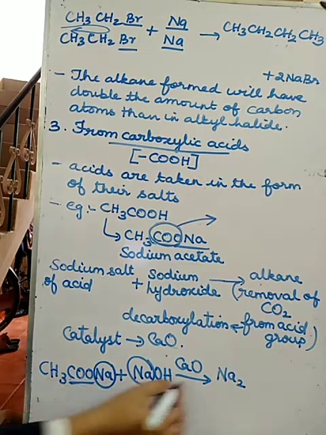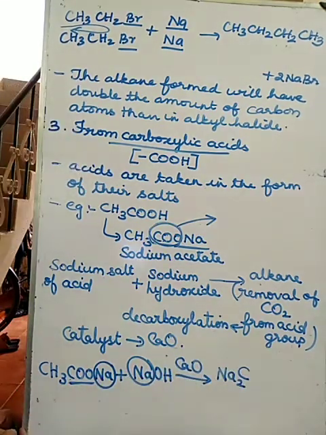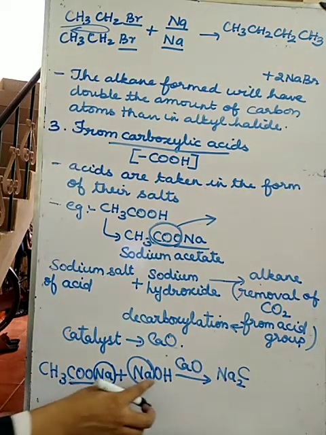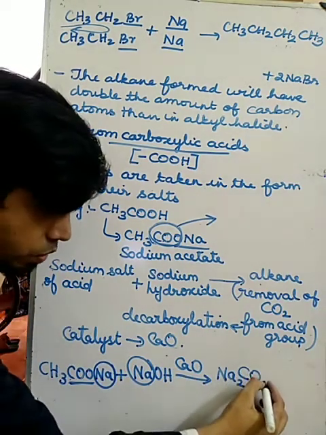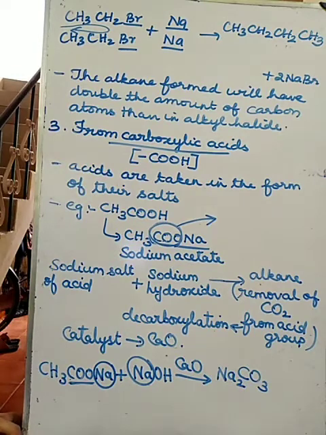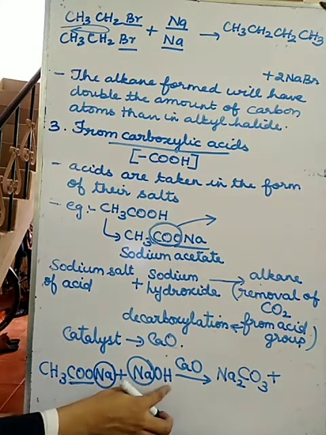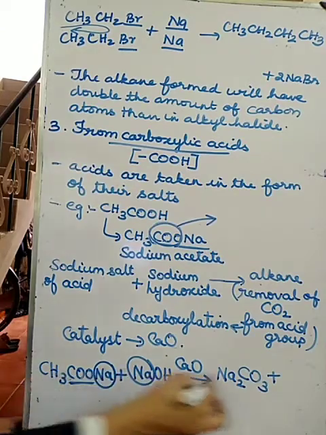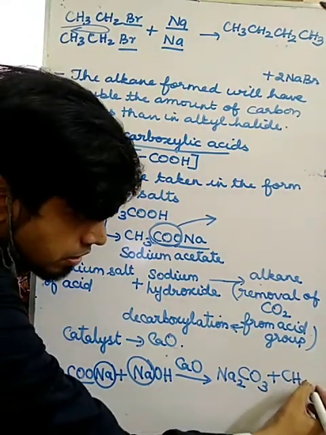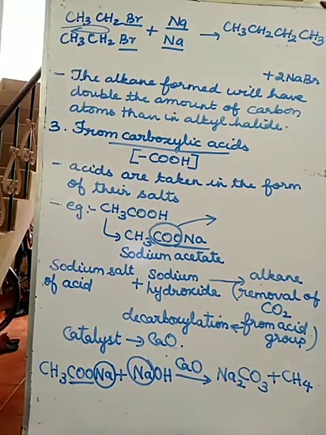One carbon is present, that carbon I am writing. Here 2 oxygens and here 1 oxygen, totally 3 oxygens. So what will be formed? Na2CO3 is formed. Plus what is left out? CH3 and 1 hydrogen. This hydrogen will come with this CH3 and you will get CH4.